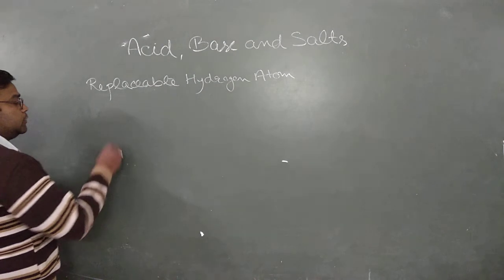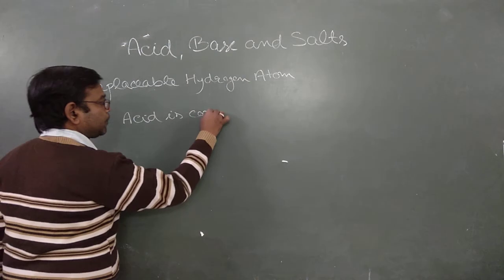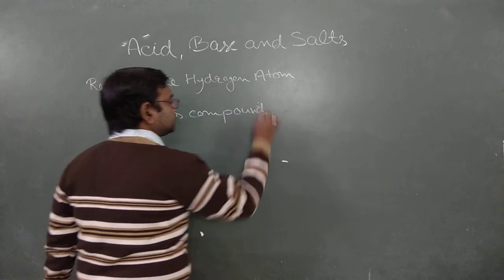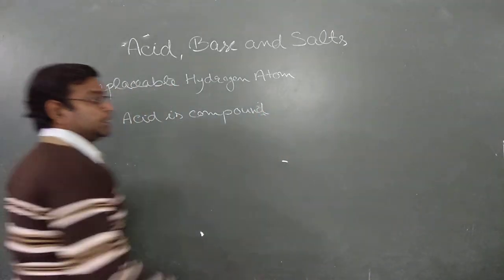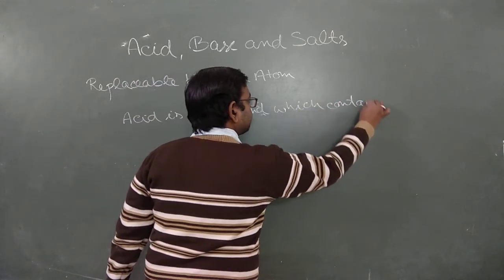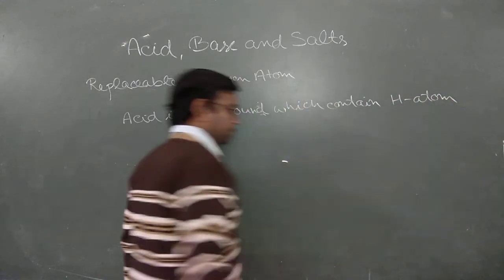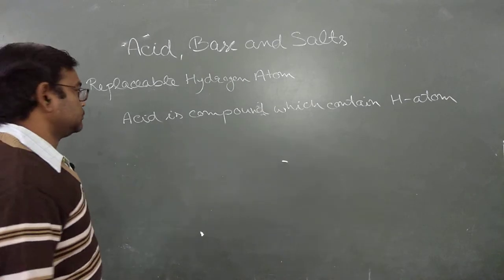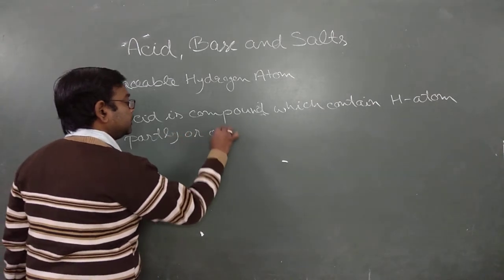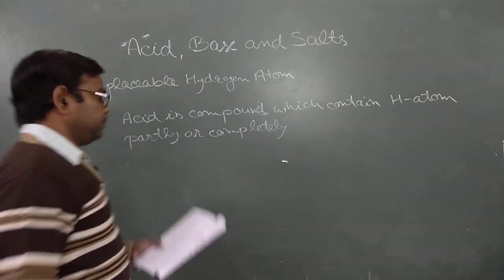So from this we can write down that acid is a compound which contains H atom, means hydrogen atom, which is partly or completely replaceable by metal.